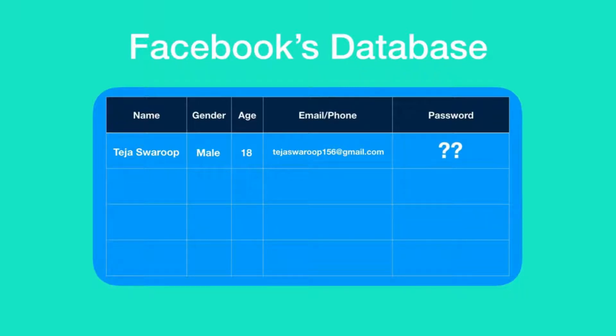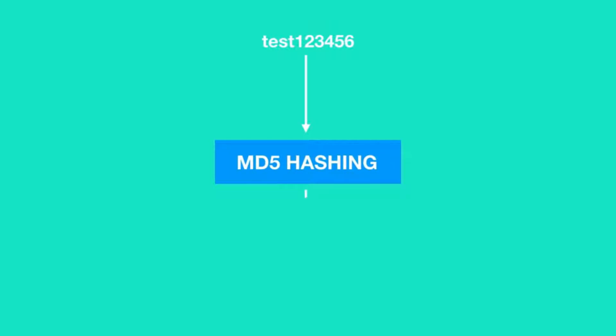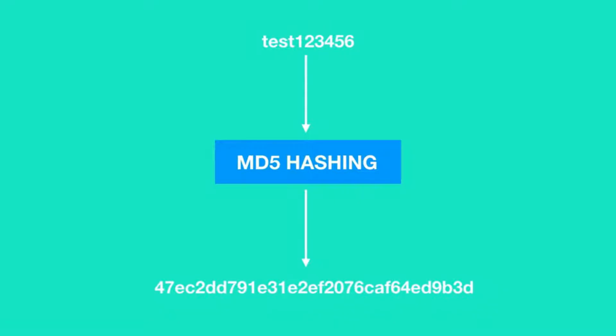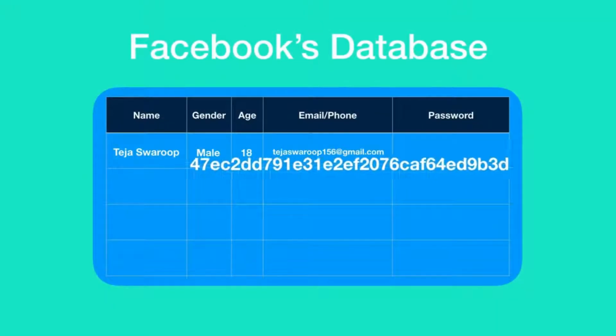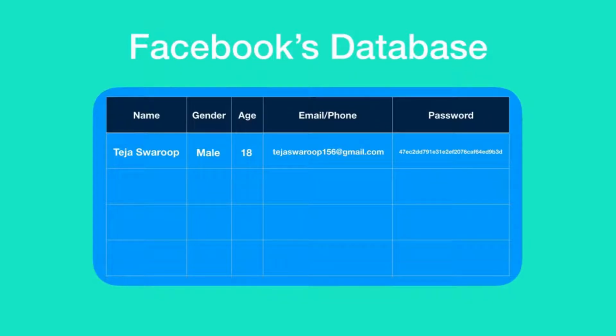But what about the password? As I told you, a password will never be saved as plain text in a website's database. So this password is given as input to a hashing algorithm, and the output given by this hashing algorithm is the encrypted form of the password, which appears to be random but is not. This hashed password is saved in Facebook's database, but not the plain text, which means the password which you entered will never be saved in Facebook's database as plain text. Instead, only its encrypted, or in other words, the hashed password is saved in Facebook's database.